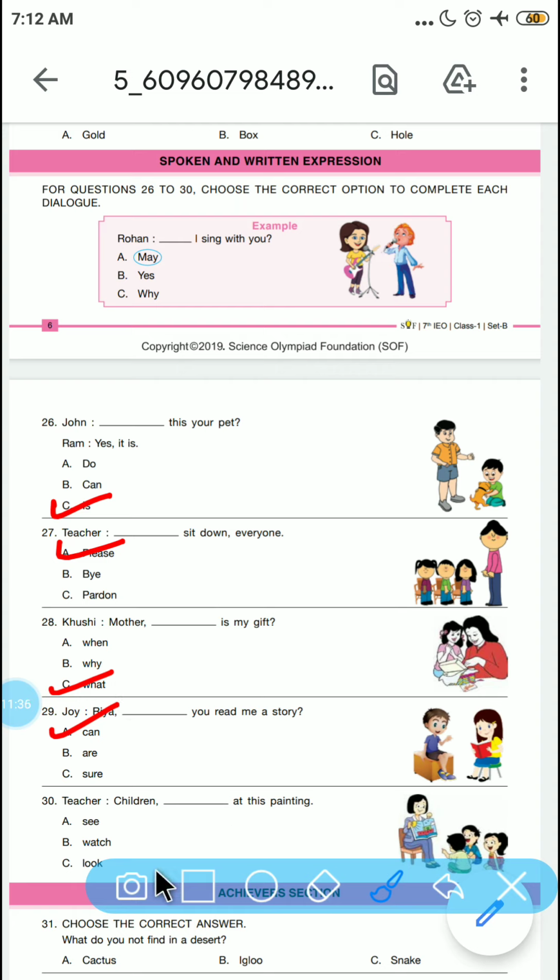Teacher, children dash at the painting. So the teacher wants students to look at the painting. So option C will be right here. Now next.